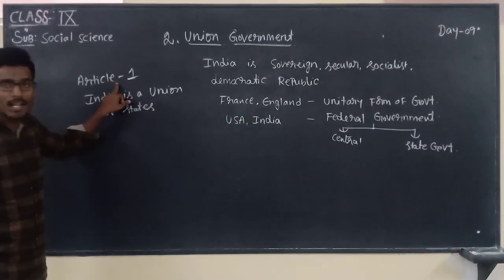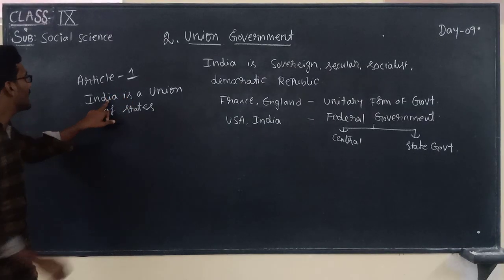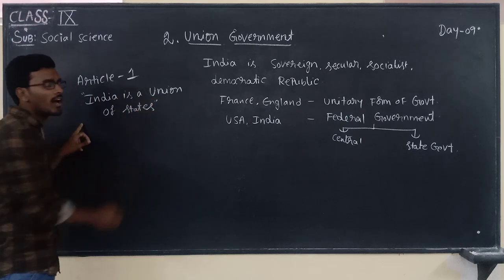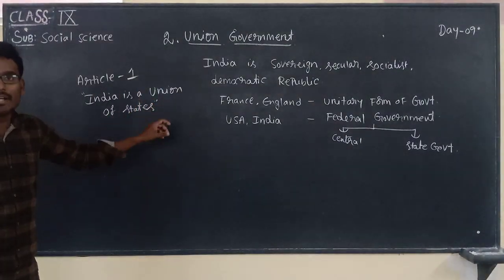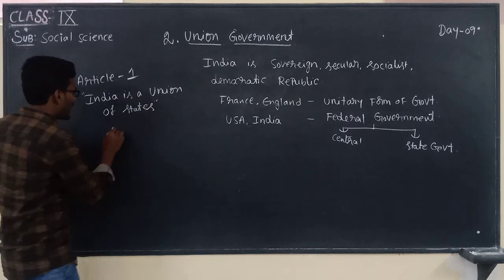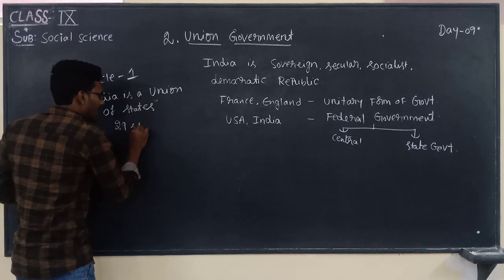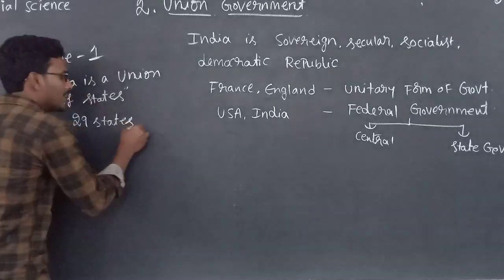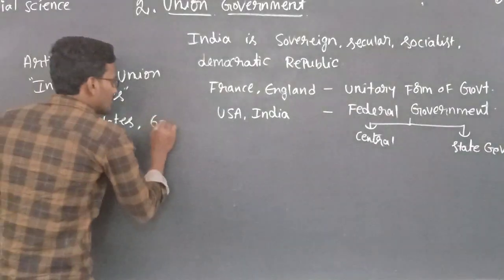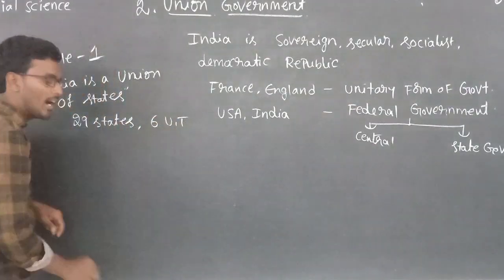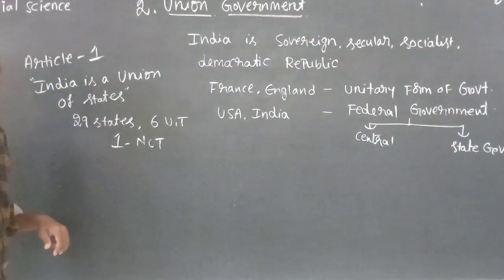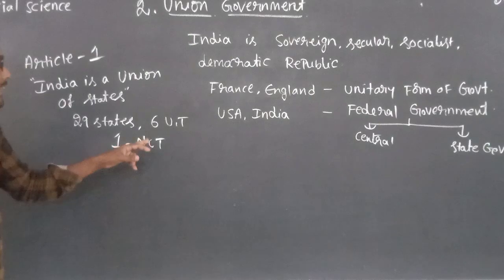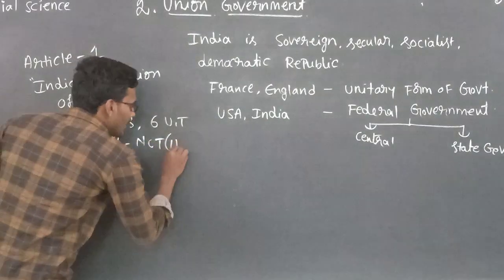According to article number 1 in our constitution, India is a union of states. Union of states means, as per this statement, in India there are 29 states and 6 union territories and 1 NCT. What is the full form of NCT? National Capital Territory.